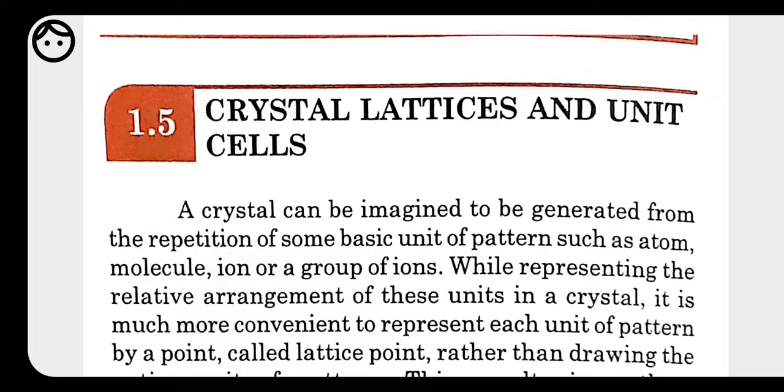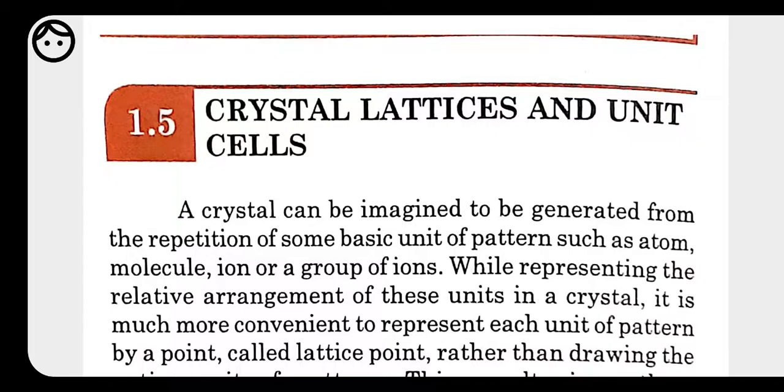Whenever we are talking about the crystalline solid, whatever the solid may be, the constituent particles present in the solid may be atoms, molecules or ions. When we talk about the arrangement of these inside the solid, the arrangement of the particles in the solid state is called a crystal lattice. So here we are going to discuss the crystal lattice and the unit cell.